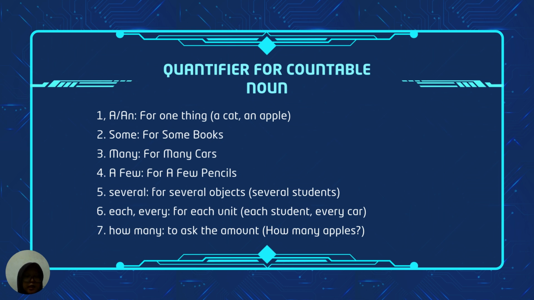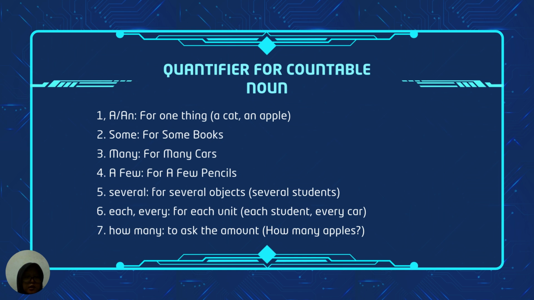Third, many. Example is many cars, many bicycles. Fourth, a few, for a few pencils.